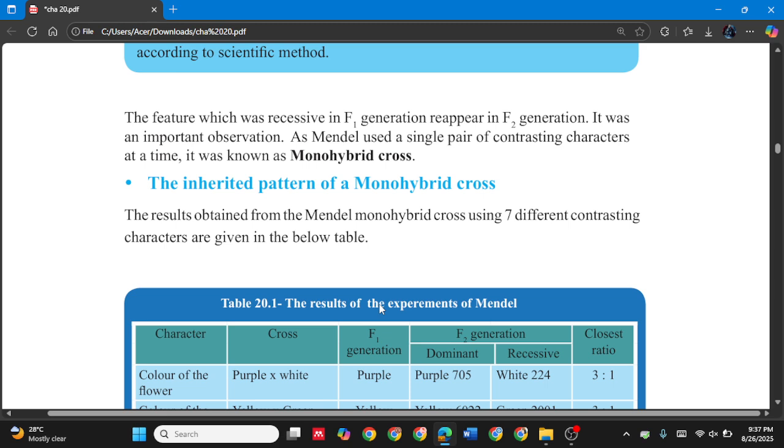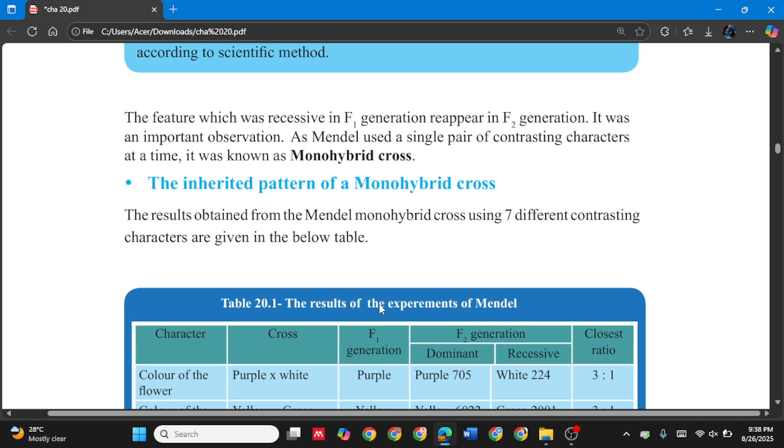So even though it doesn't show its real characteristic in the F1 generation, it has to show it in the F2 generation sometimes.